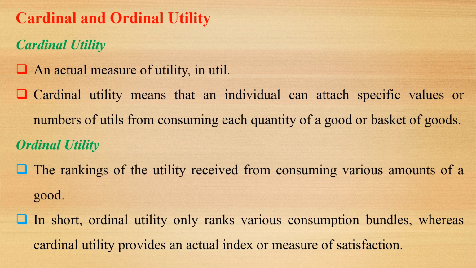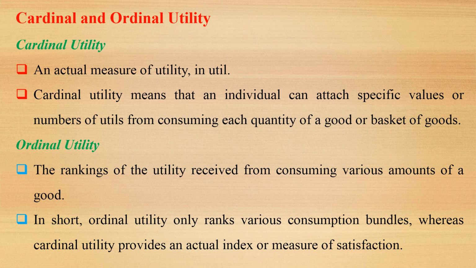There are two types of utility: cardinal utility and ordinal utility. Cardinal utility is an actual measure of utility in utils. Cardinal utility means that an individual can attach specific values or numbers of utils from consuming each quantity of a good or basket of goods. In cardinal utility, we assign a specific number, a value, to each quantity we consume or basket of goods we consume.